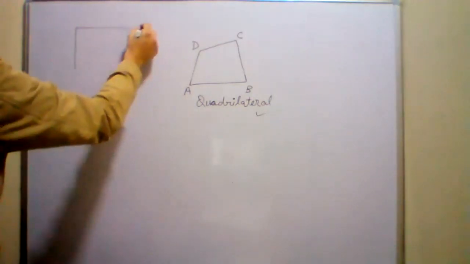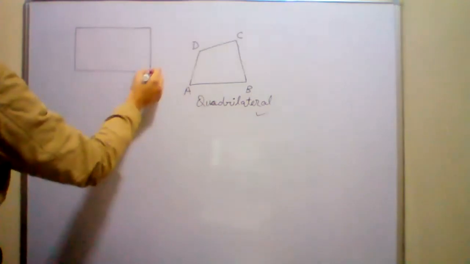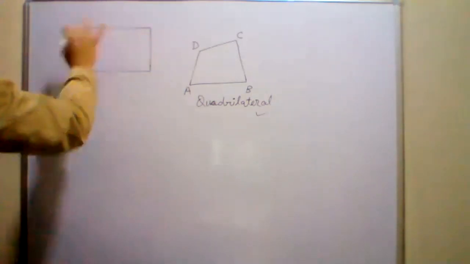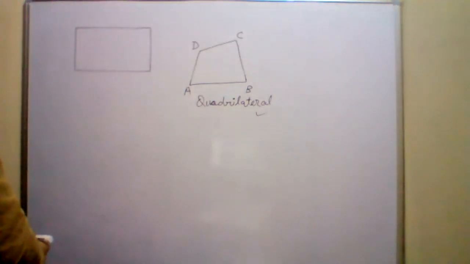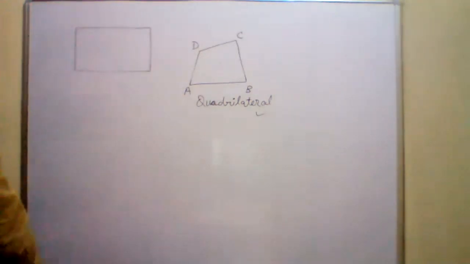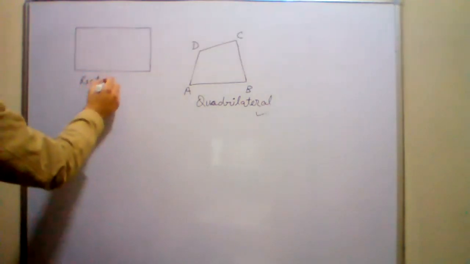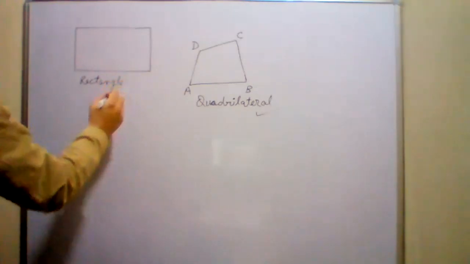Can I call this a quadrilateral? Yes, sir. Yes, because it has four sides. So it is a quadrilateral. It is a special type of quadrilateral. Its name is rectangle. What is so special about a rectangle?